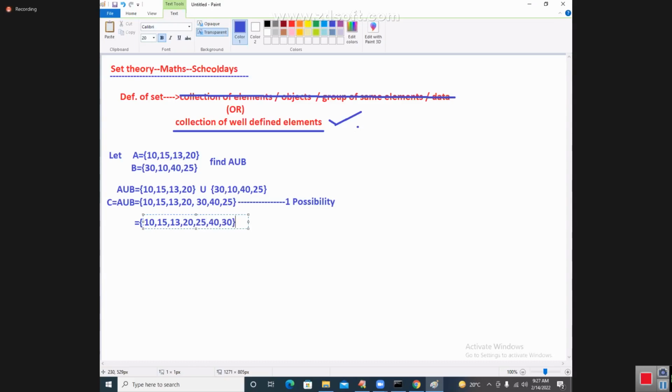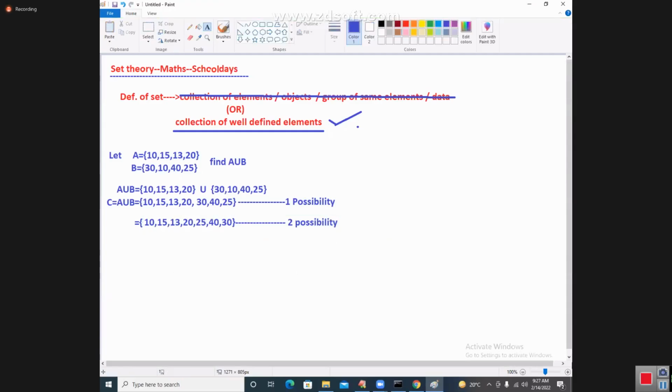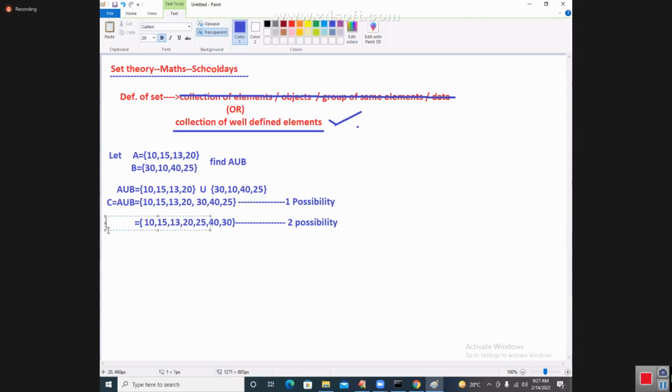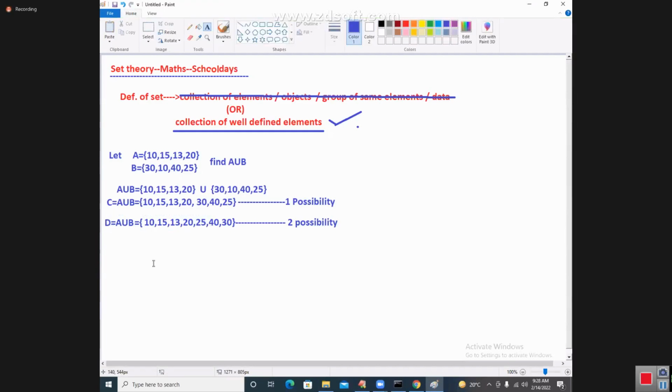Is it valid or invalid? Quickly. Also valid. This is also valid. This is called another possibility, the second possibility. This is also called one union only. Listen very carefully, my dear students, because I am going to give you very good clarity on this area. From an interviewer's point of view, many questions come on this area.